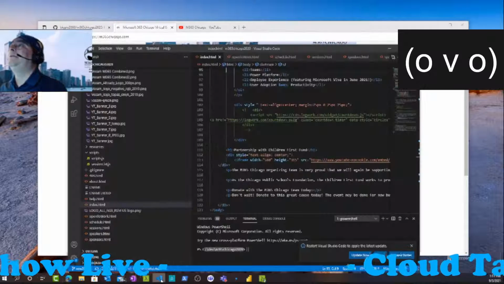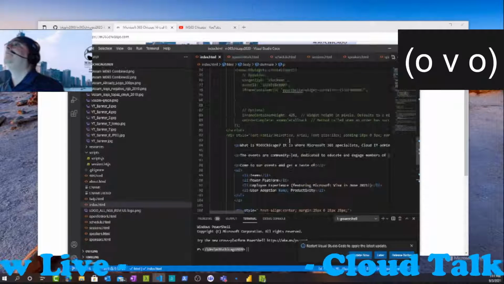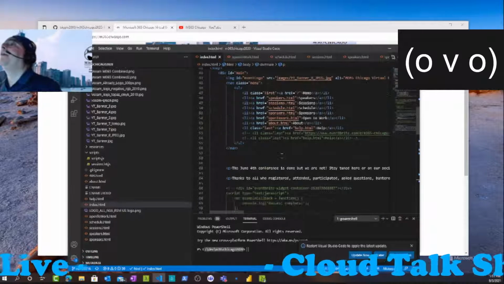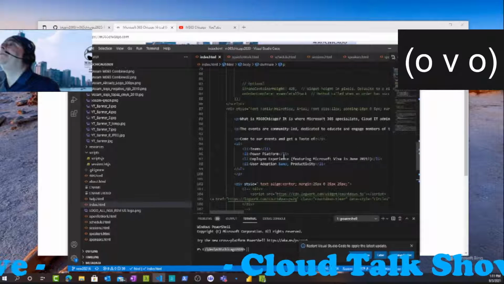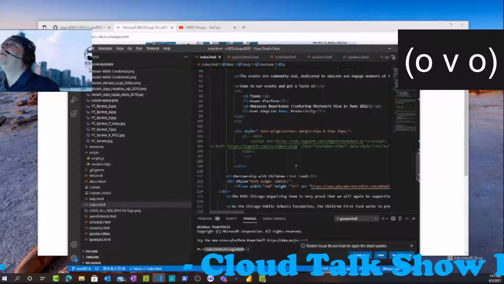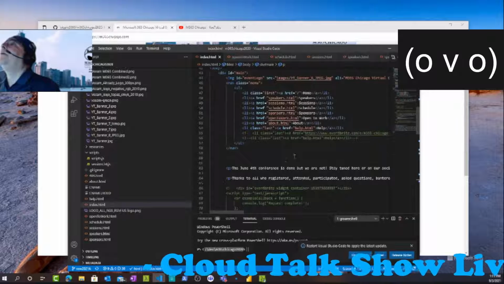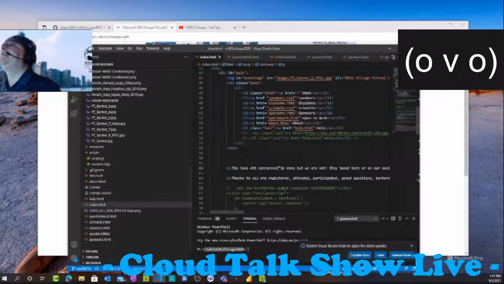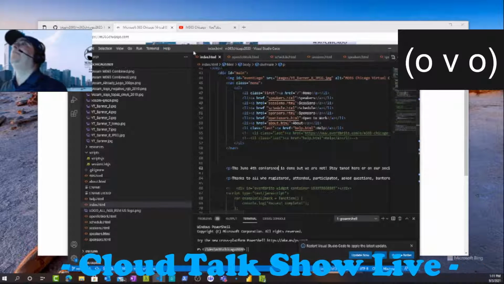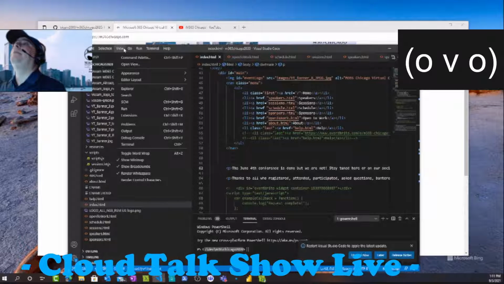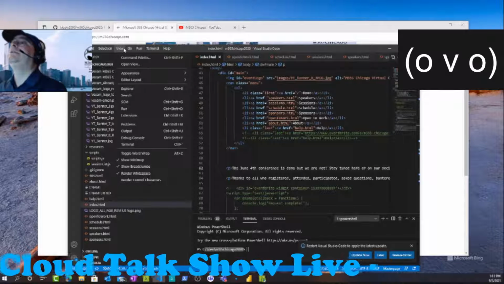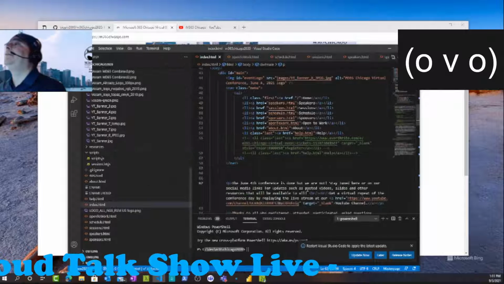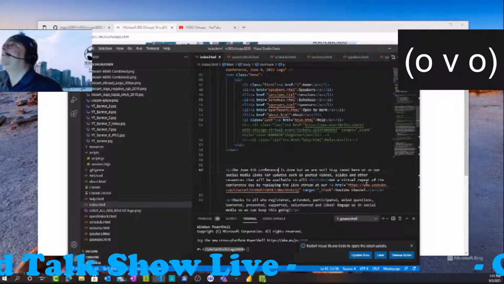So let me go back to the code. Let's find a good place for it, somewhere up here. Am I in the right place? Index, yes. So let me first change my view to toggle word wrap. I could have just done Alt Z, but there it is.